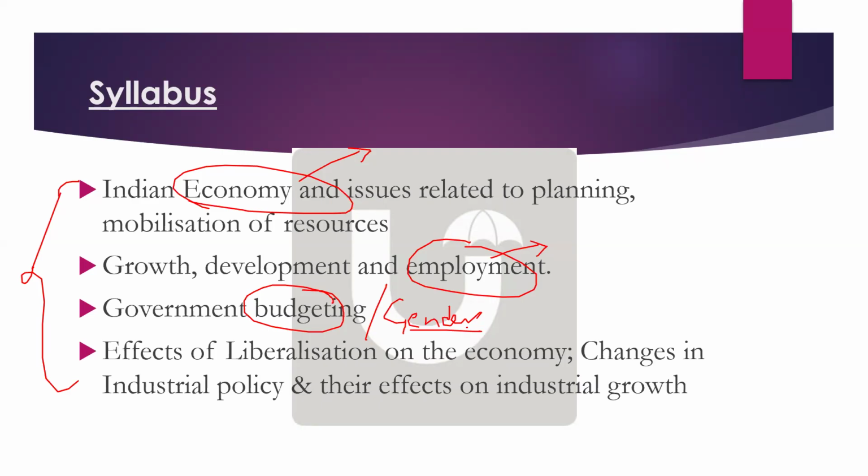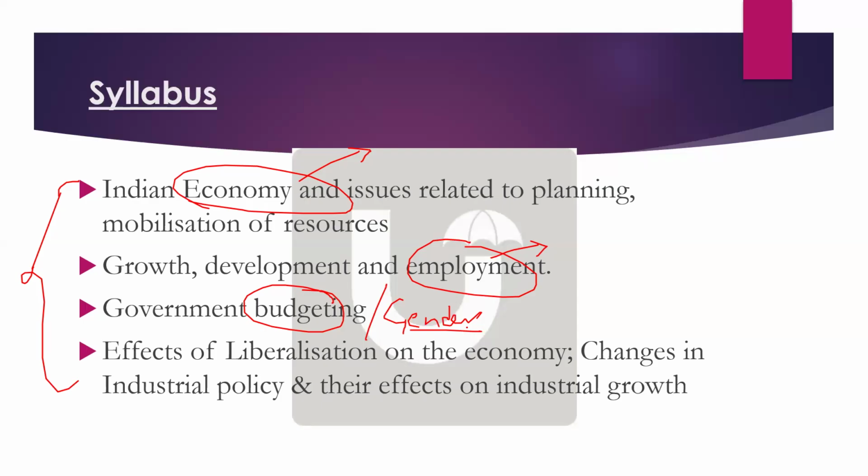Women. What is the fourth? And poor, yes. Very good. So these are the four people.